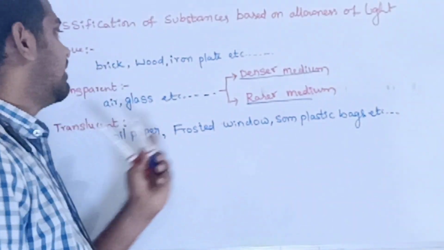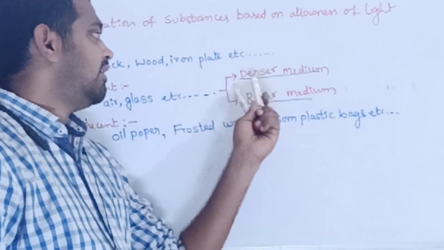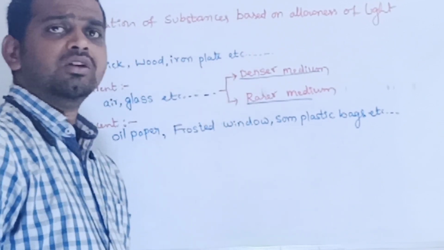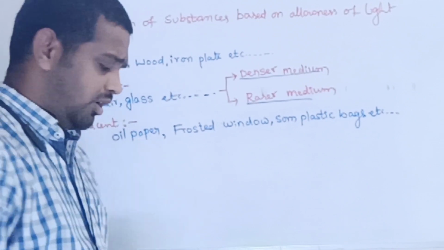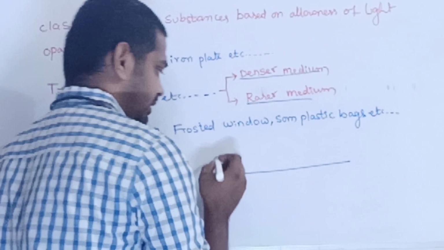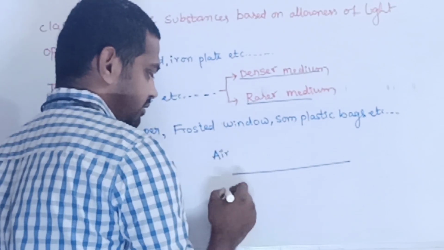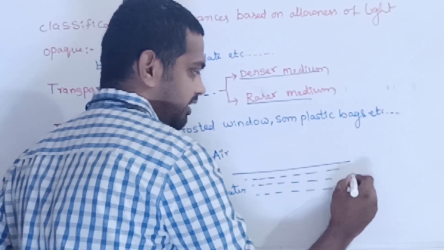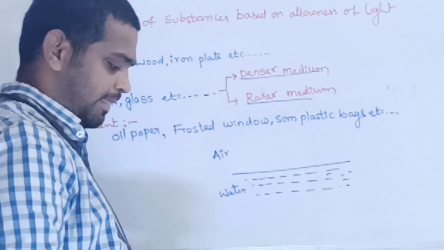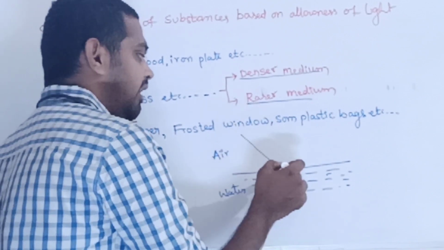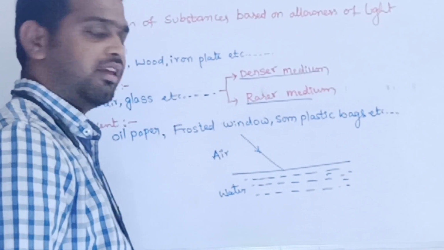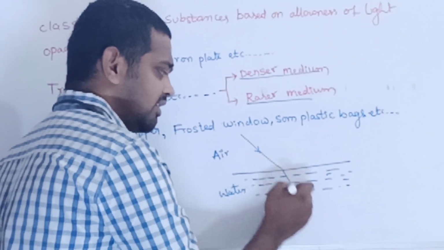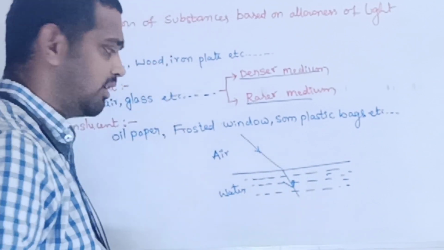Next, I am going to classify the transparent substances into two types, denser medium and rarer medium. To explain this concept, I am going to take the interface of air and water. So let us consider these. The dotted medium is air. Now I have taken the light and allowed the light on the interface of air and water. Then what will happen later? You are going to know about this concept. Now you should remember it like this only.